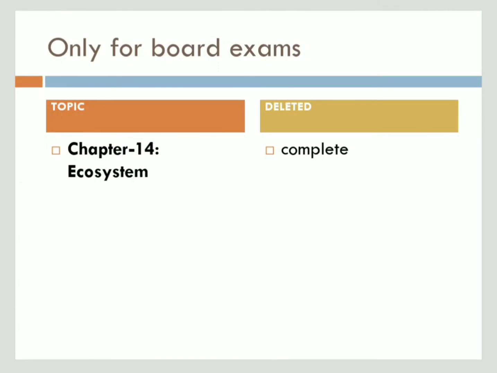After this, let us discuss the class 12 syllabus. The first chapter, Reproduction in Organisms, is completely deleted. And next, chapter 2, Sexual Reproduction in Flowering Plants.